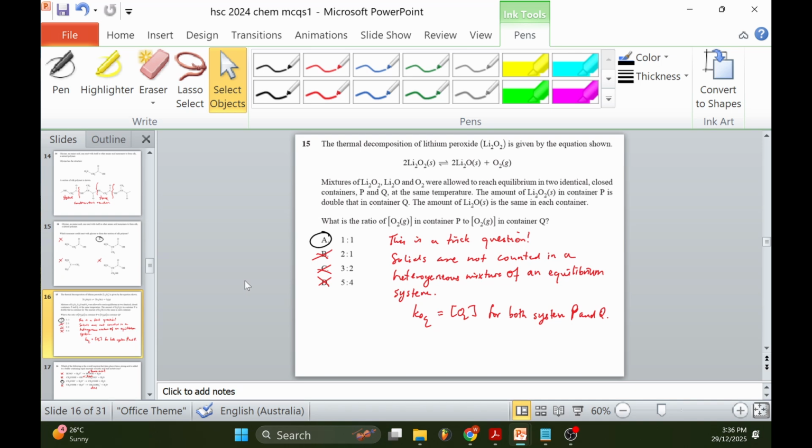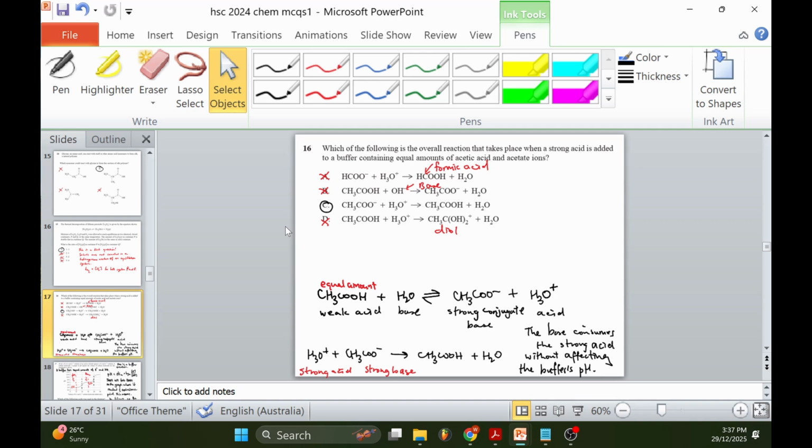The only answer is A, because this is a trick question. You don't need to know anything other than oxygen. Solids are not counted in a heterogeneous mixture of an equilibrium system, so whatever changes are made between P and Q don't matter because they're solids. Only the oxygen matters because it is a gas. And in both systems, the oxygen is the same, so it's a 1:1 ratio.